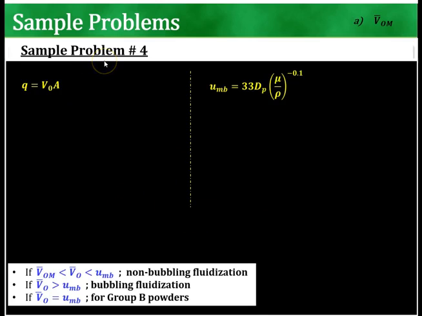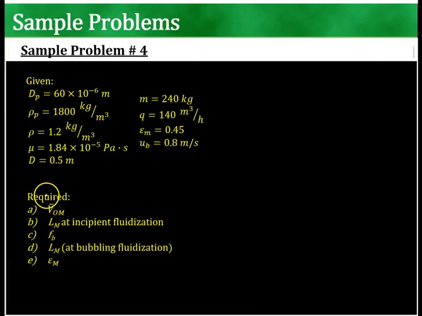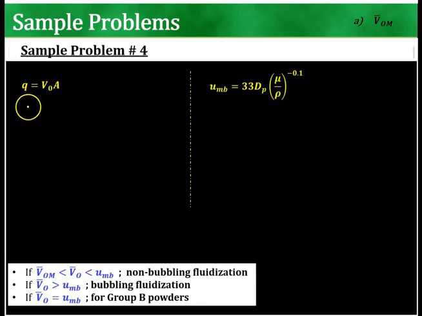So you're required to solve for minimum fluidization velocity for A. The thing is, we're also given a flow rate, which is 140. Therefore, I can say that V0 is Q over A. And then this one is 140 cubic meters per hour. But let's just convert this to seconds.